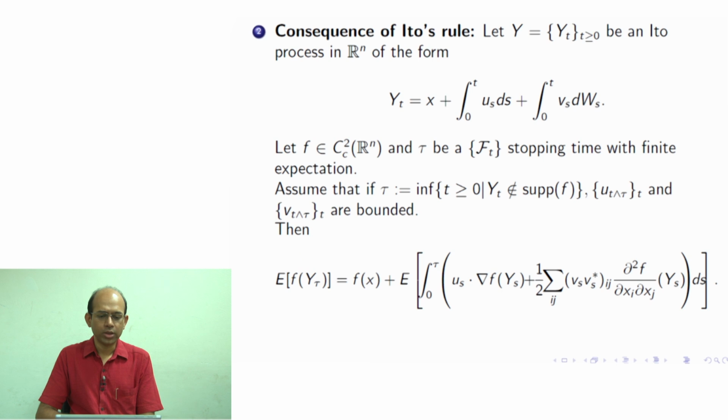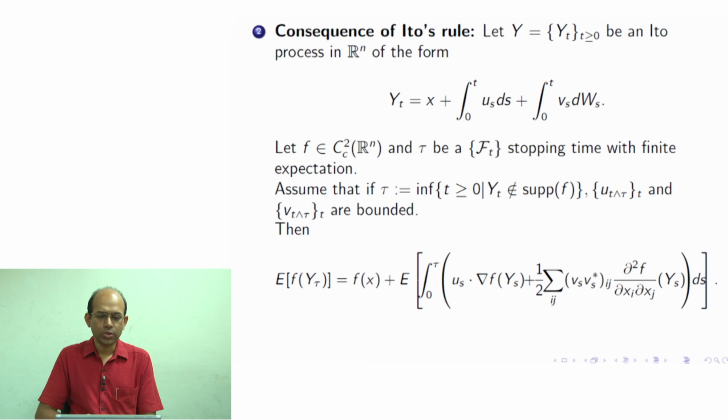Now, we consider a function f which is twice continuously differentiable and has compact support. Okay. So, compact support functions that are continuous are bounded, and all their derivatives are also bounded, as many derivatives as it can possess.